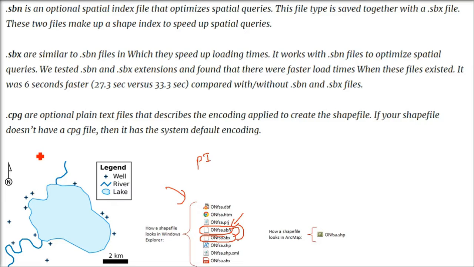Then we have an optional plain text file also, .cpg, and this describes the encoding applied to create that shapefile. As I said, it is an optional file you might not see in various shapefiles.